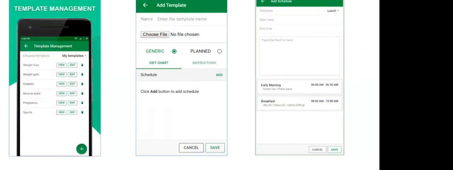This is another key feature where the dietitian can create multiple templates. I will emphasize each of these more when we go through the demo. For example, if I as a dietitian create a diabetic template, then unless there are other complications, I can assign the same to multiple patients of a similar nature. If there is a change, I can still populate and edit that particular template. I'll show you that also.